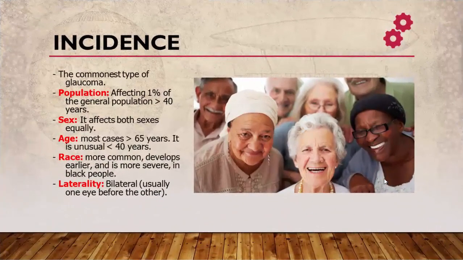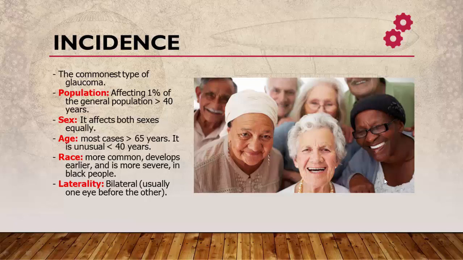Incidence of primary open angle glaucoma: it is the commonest type of glaucoma and affects about 1% of the general population more than 40 years old. It is more liable to occur in old ages rather than younger age. As regards sex, it affects both sexes equally. As regards age, most cases are more than 65 years. It is unusual to be found in persons below 40 years old.